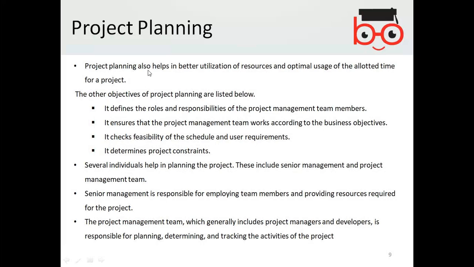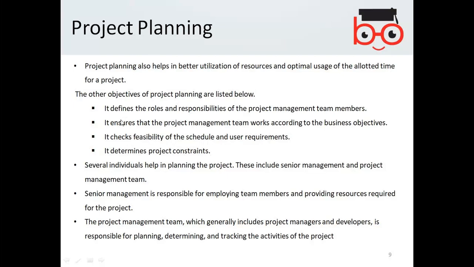Project planning also helps in better utilization of resources and optimal usage of the allotted time for a project. The other objectives of project planning are listed below. It defines the roles and responsibilities of project management team members. It ensures that the project management team works according to the business objectives. It checks feasibility of the schedule and user requirements. It determines project constraints. So planning is important.